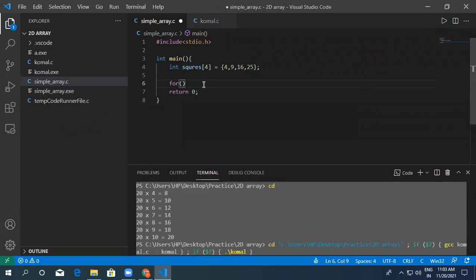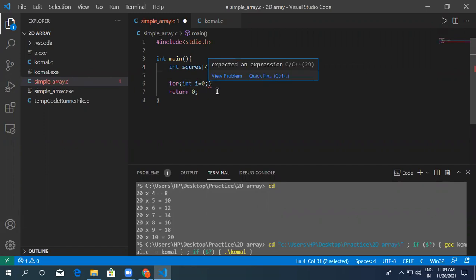Okay, and I can say int i equal to 0, because we will access index 0. This is index 0: squares 0, squares 1, squares 2, squares 3. Okay, so we will access them.